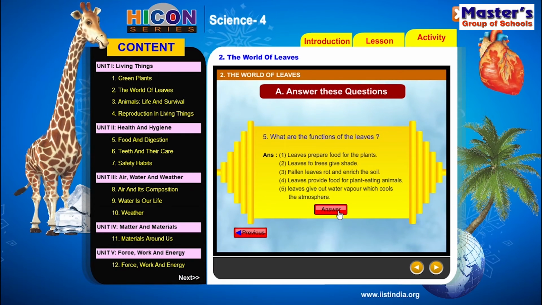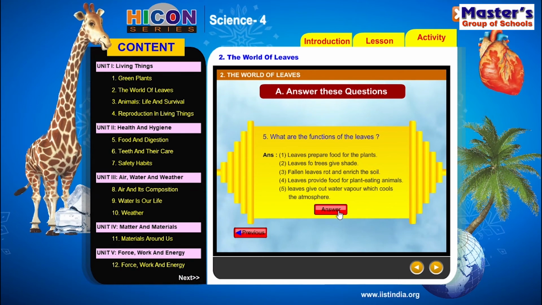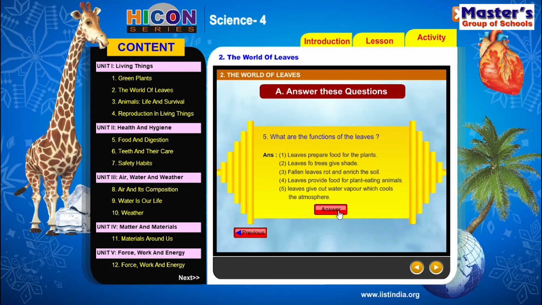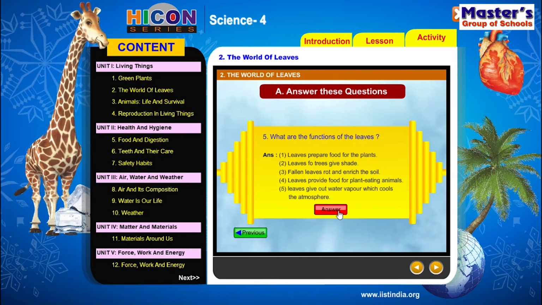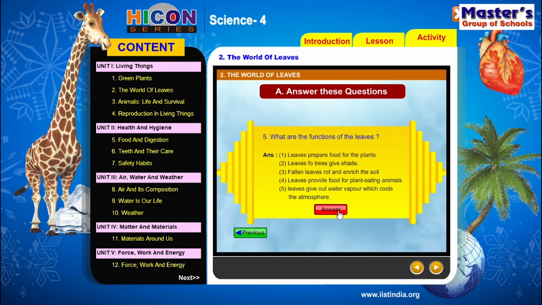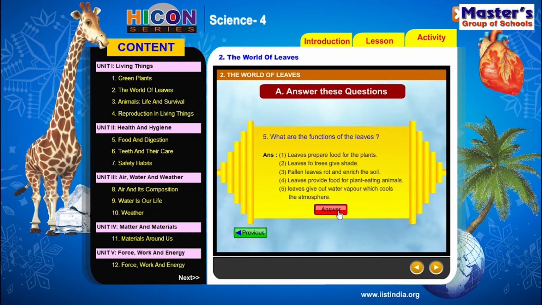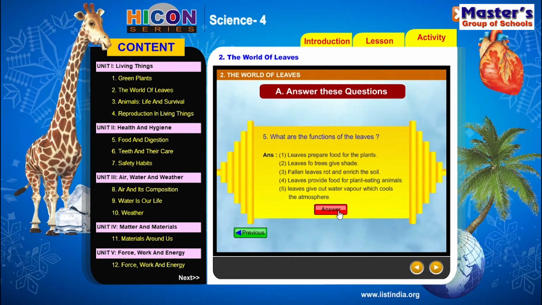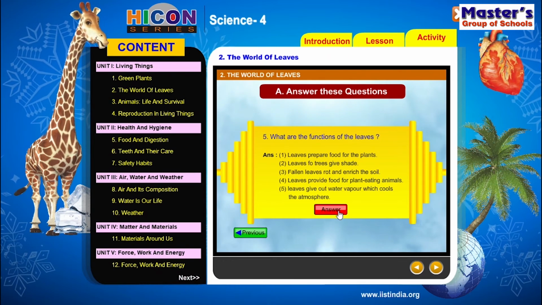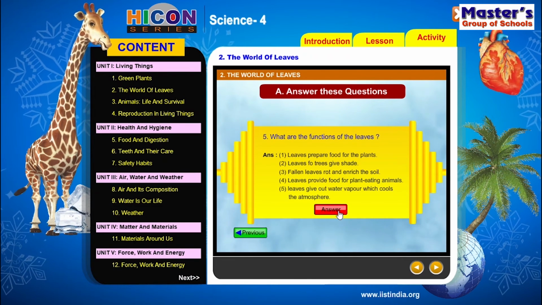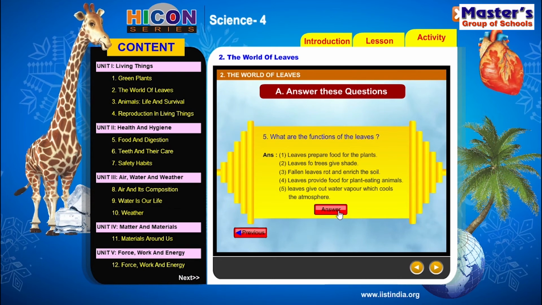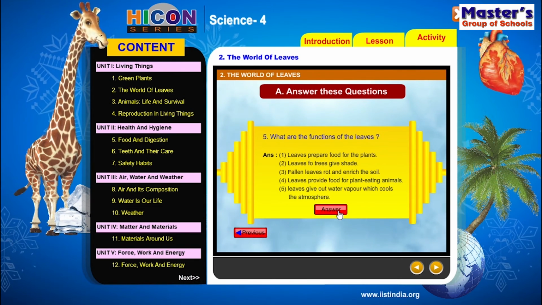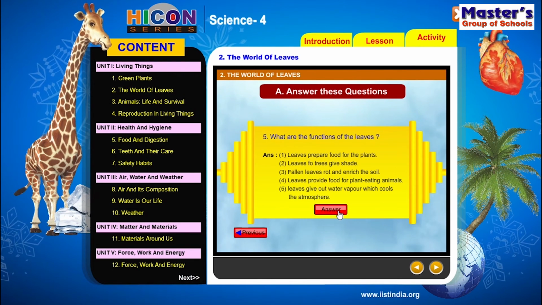So the food required by the plants will be prepared by the leaves. That's why leaves are very, very important among all parts of the plant. Leaves prepare food by using the process of photosynthesis, using water, minerals and carbon dioxide present in the atmosphere. And the second one is, leaves of trees give shade. Most of the big trees like mango, banyan and neem trees provide shade and cool the surroundings in summer days.